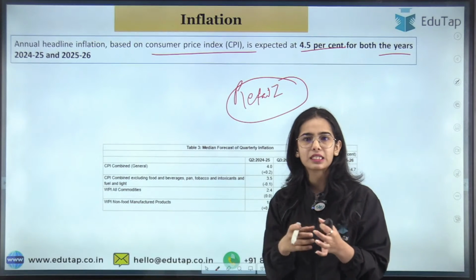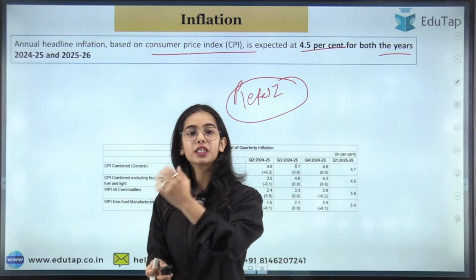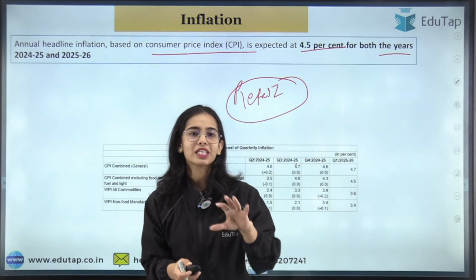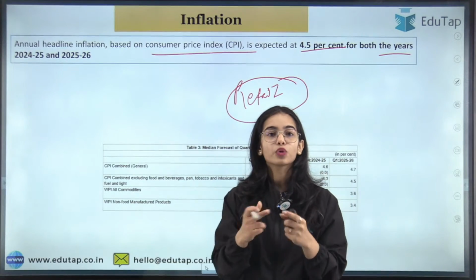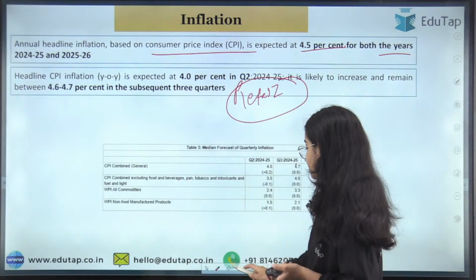So this becomes very easy. For your current financial year and for the next financial year, the CPI inflation is expected to be at 4.5%, and that is a good range, near the 4% mark that we want to achieve. Okay, yes, very good.